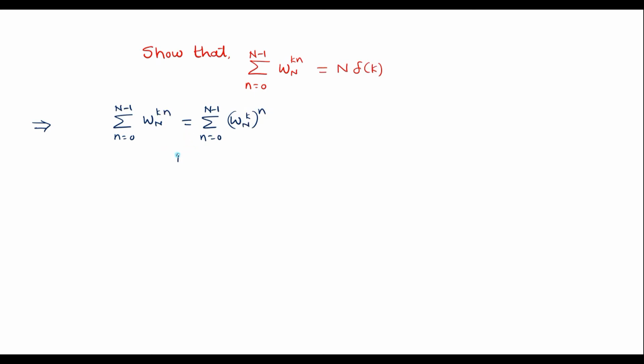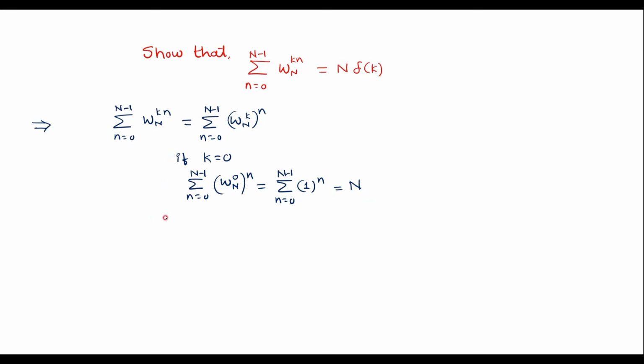Now in this equation, if we consider k is equal to 0, we can get summation n is equal to 0 to N minus 1 W_N power 0, because k is 0, power n, which is equal to summation n is equal to 0 to N minus 1. So W_N power 0 is 1 power n. Summation n is equal to 0 to N minus 1 of 1 power n is nothing but adding 1 N times. So the result of this will be N.